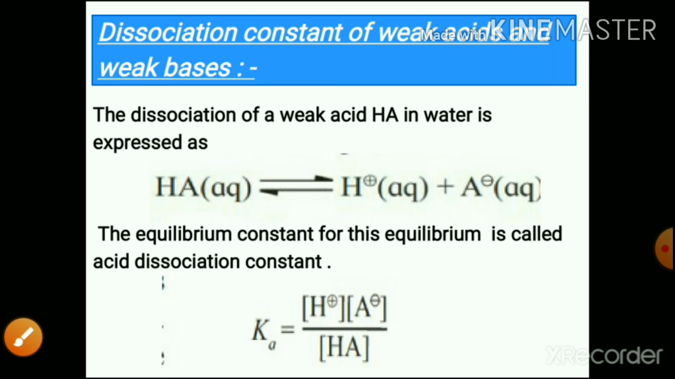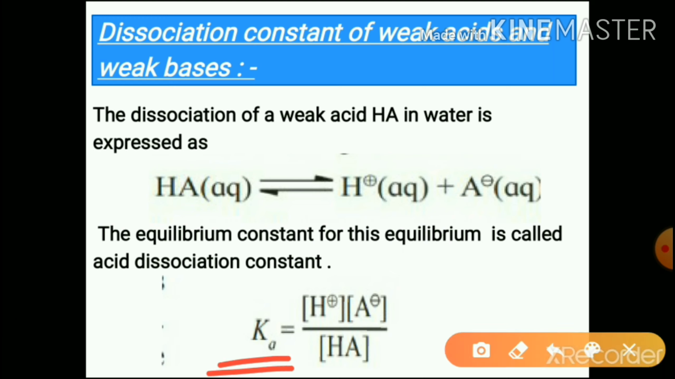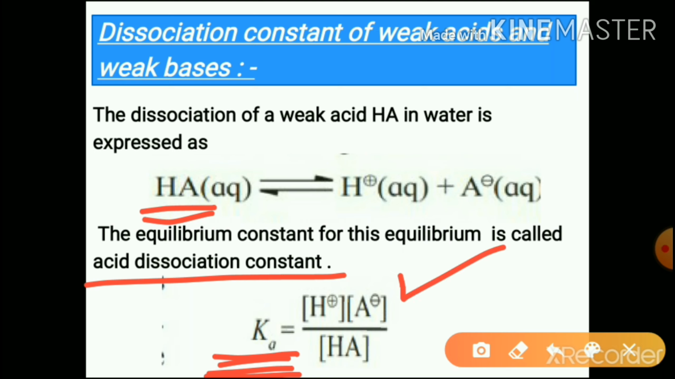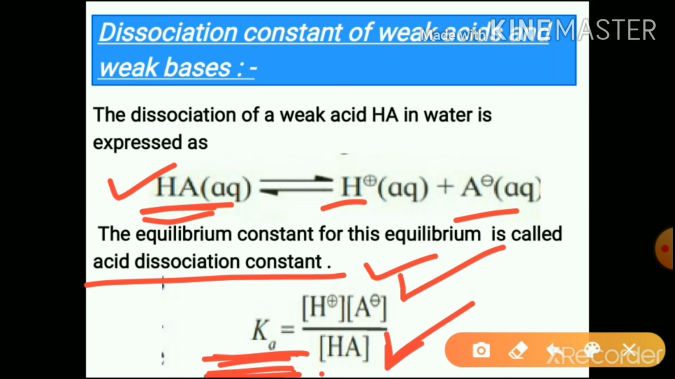For this equilibrium reaction we can write the equilibrium constant. As it is an acid, we have denoted the subscript as a, Ka, which is called the dissociation constant of acid or acid dissociation constant. So the dissociation constant is equal to the product of concentration of products divided by the concentration of reactant. So H plus and A minus are products and HA is the reactant here. So concentration of H plus into concentration of A minus divided by concentration of HA, which is called the acid dissociation constant.